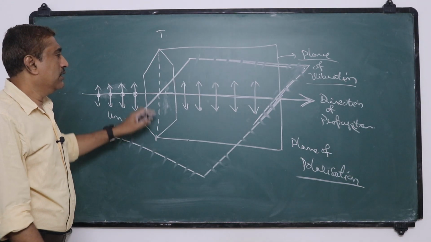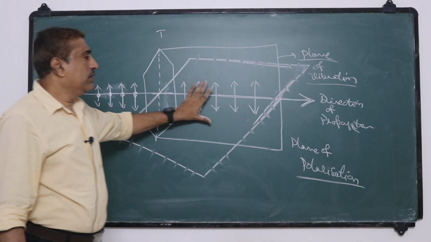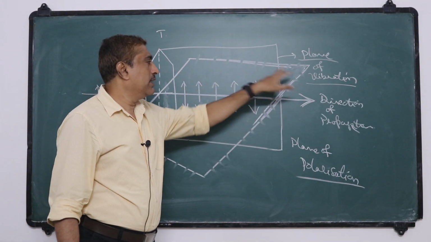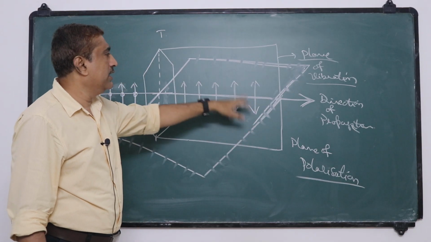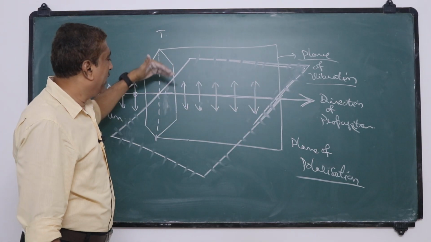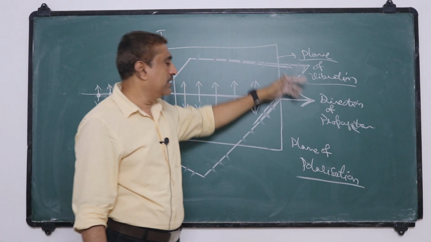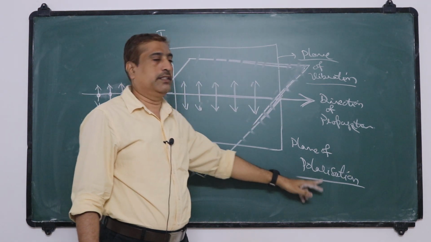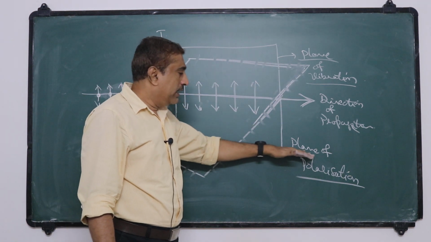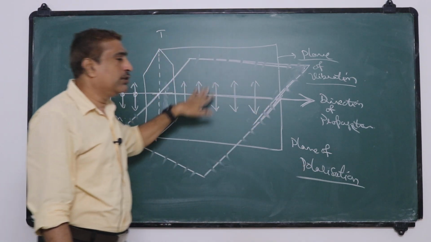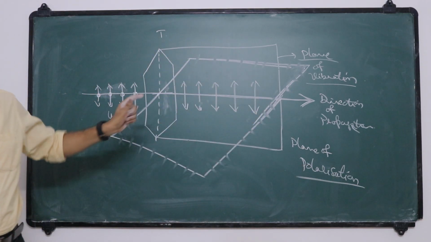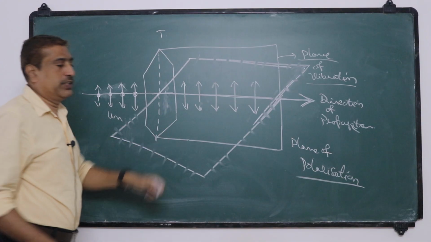So a plane which contains the direction of propagation and the vibrations of the electric field vector is the plane of vibration, and a plane perpendicular to it is called the plane of polarization. That means in the plane of polarization there are no vibrations. Vibrations are only in the plane of vibration.